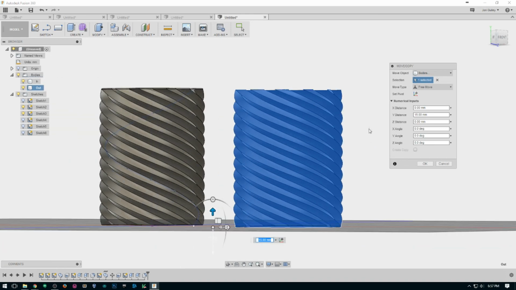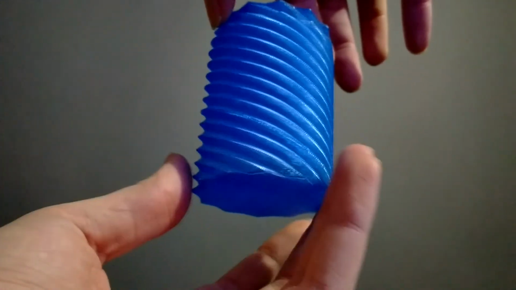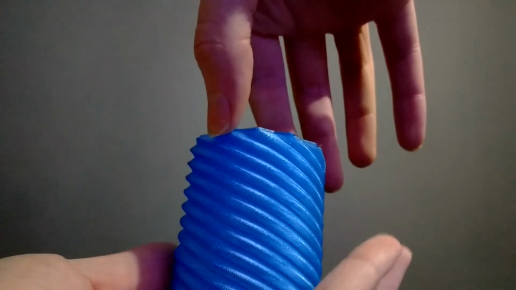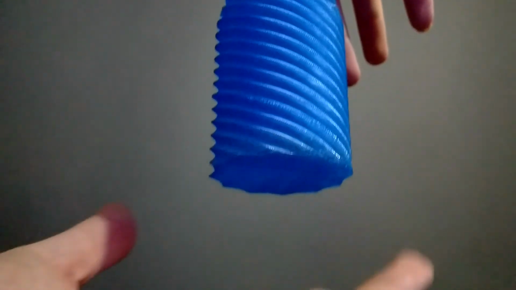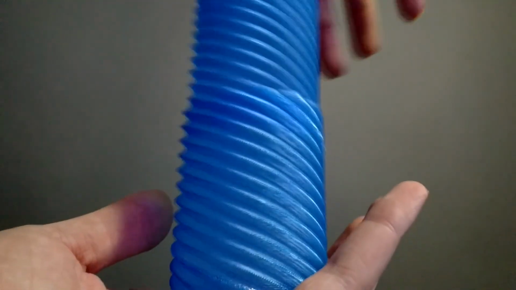I have a set done that just came off the printer. I'm going to show them to you now. So yeah, there you go.